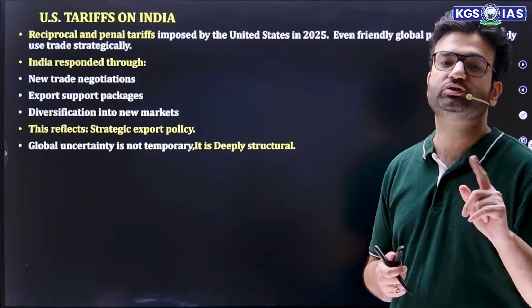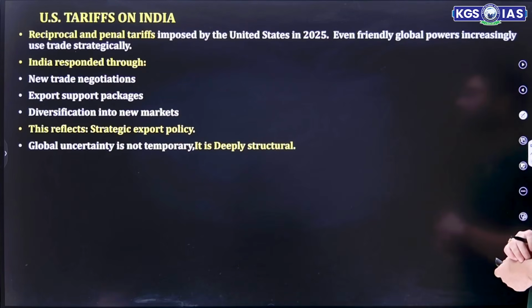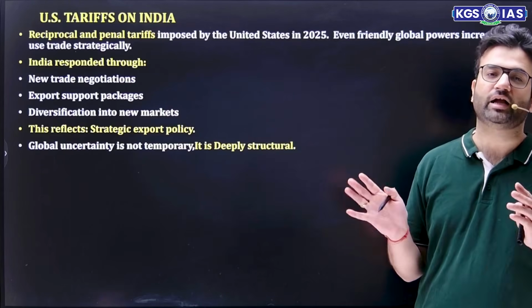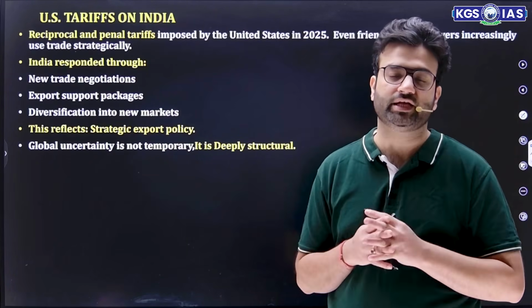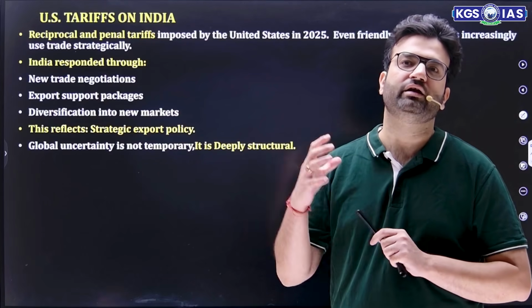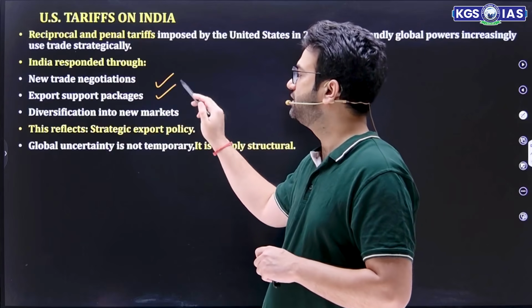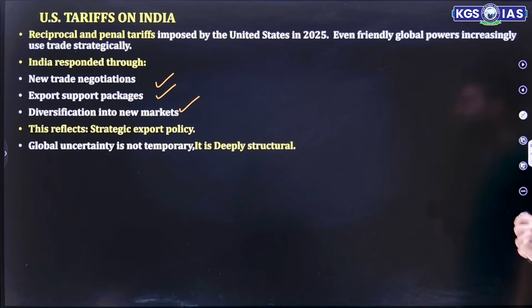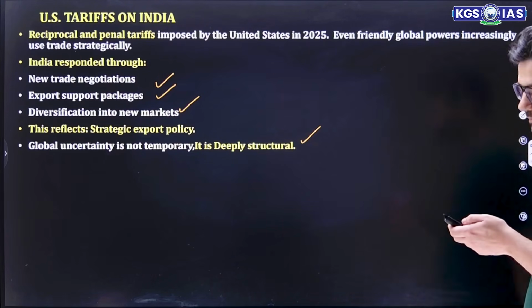So now America is imposing reciprocal tariffs on India. India responded through new trade negotiations. After the US reciprocal tariffs, India is trying to find new countries, new agreements, do more FTAs, and find alternative countries. Then there is an export support package, diversification into new markets, and creating their own niche. So we are focusing on strategic export policy, because global uncertainty is not temporary, it is deeply structural.